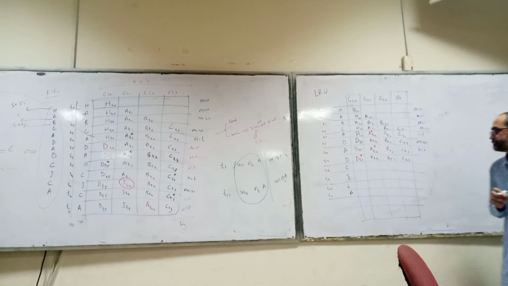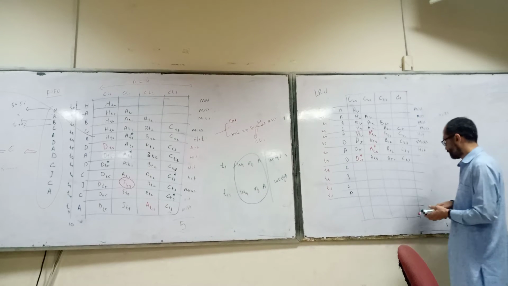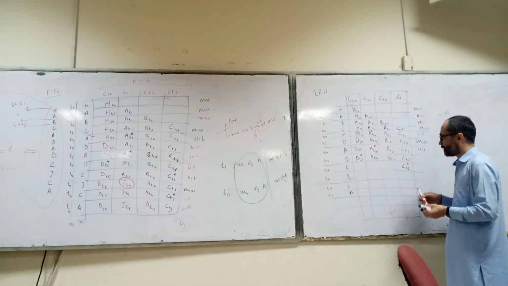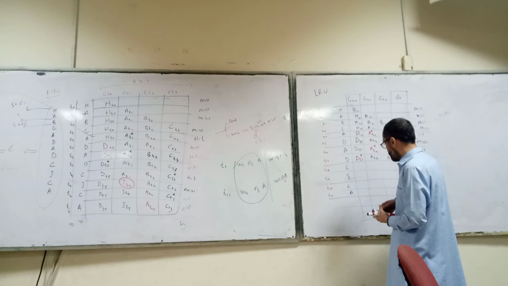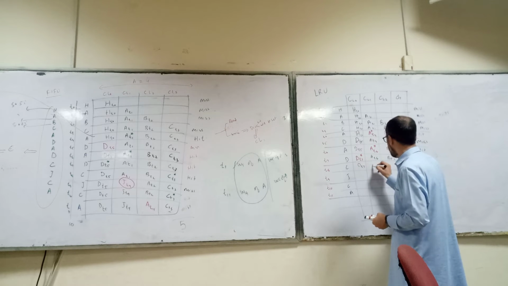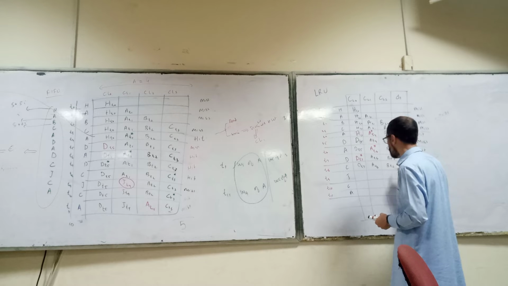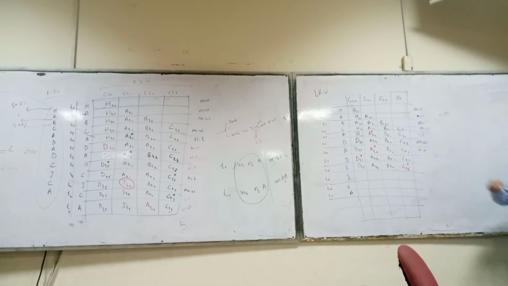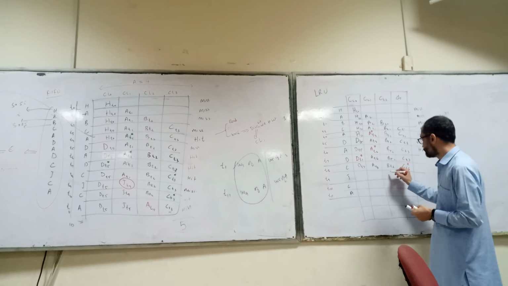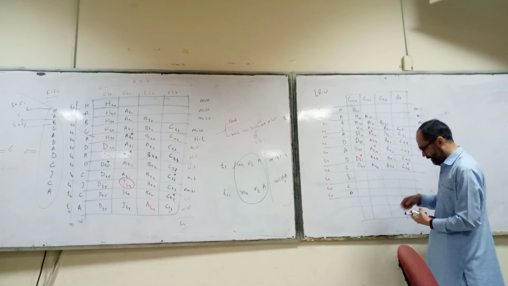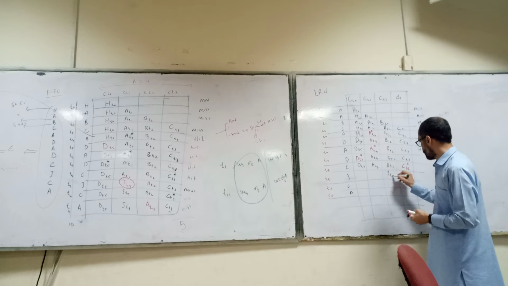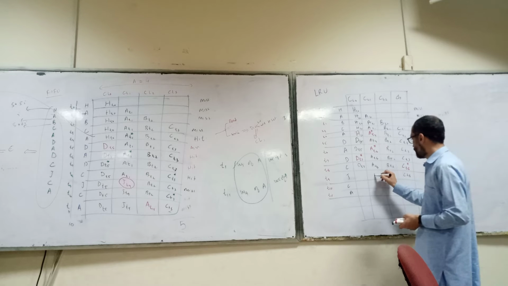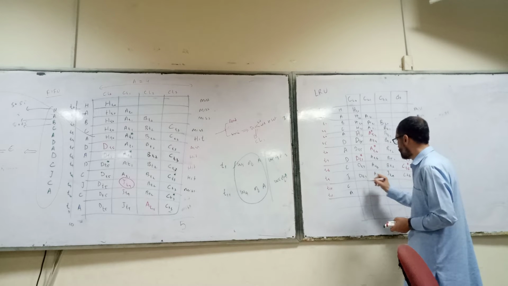What about C? C hit. Then B T7, A T6, B T2, J. J will replace what? C. B. So J, T9, C T8, A T6, D T7.